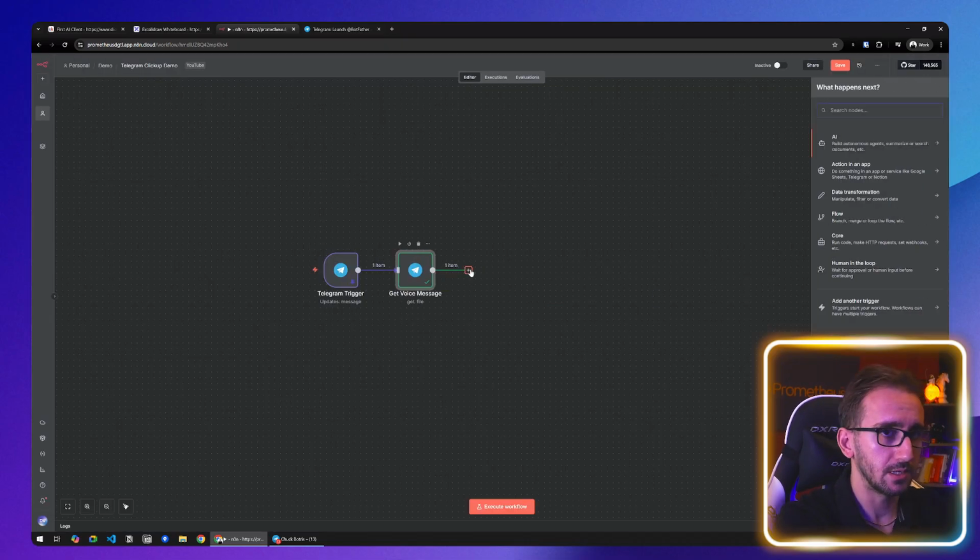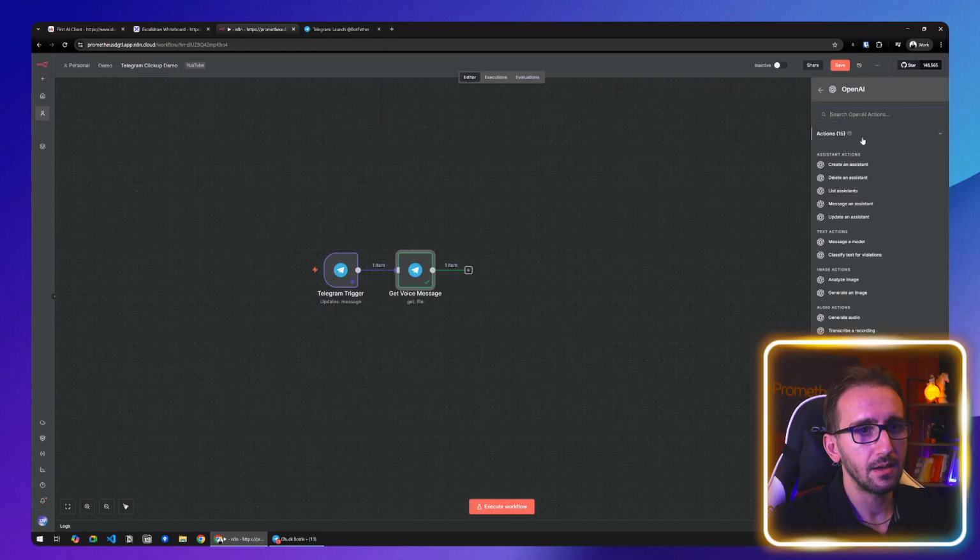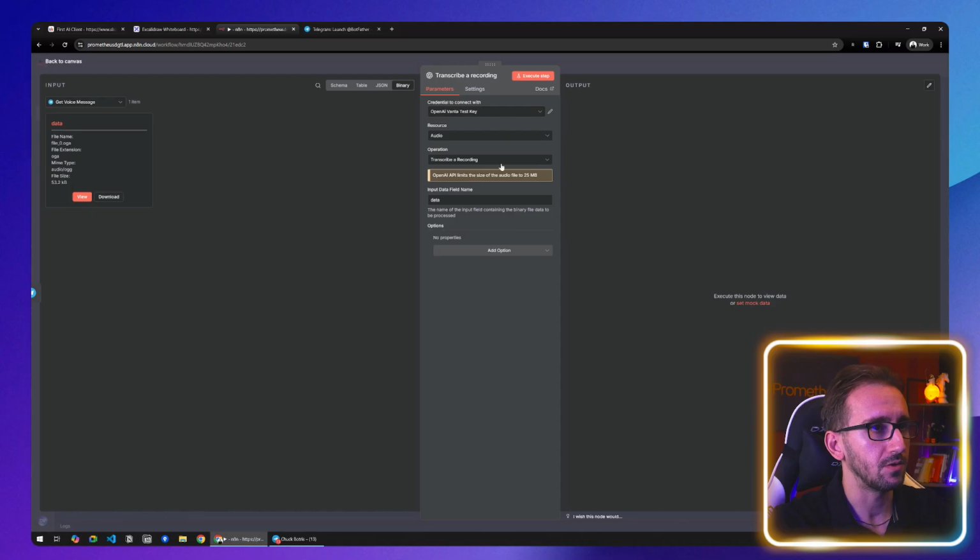Next, we're gonna search for OpenAI, and thankfully, OpenAI has a node that says transcribe a recording, which is very, very useful. And not only that, this node takes a binary file. So we downloaded the binary file directly from Telegram, and then we're just gonna feed this binary file to OpenAI. So everything is streamlined very, very conveniently.